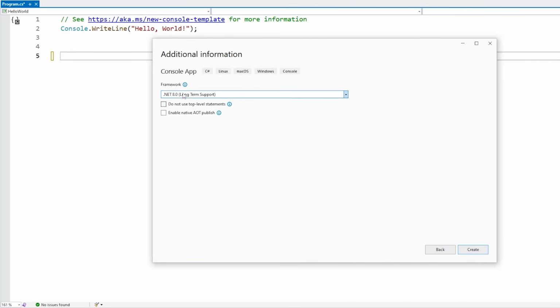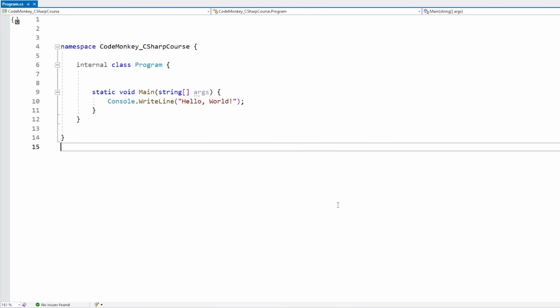Let's go next. Then over here, yep, let's use .NET 8. And importantly, it's over here, and let's make sure to tick this box. We do not want to use the top level statements, which is the simplified template. We don't want to use that. We want to use the standard code. So that's it, just like this. Let's hit on create. And yep, here is the brand new template.